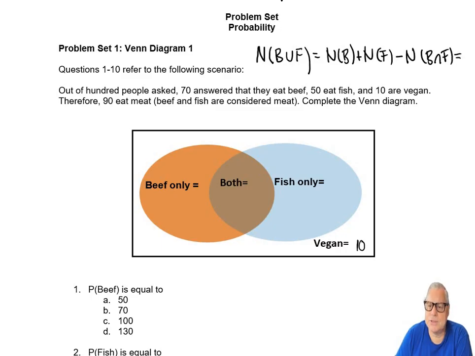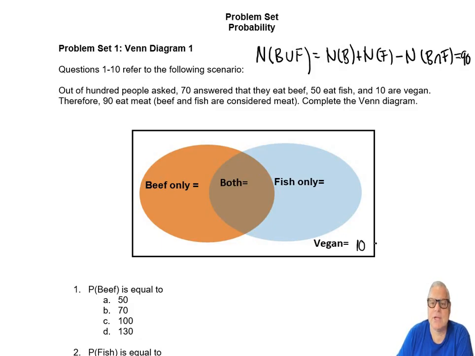And we know that this is 90 because 100 people were surveyed, 10 are vegan, so 90 are beef or fish or both.